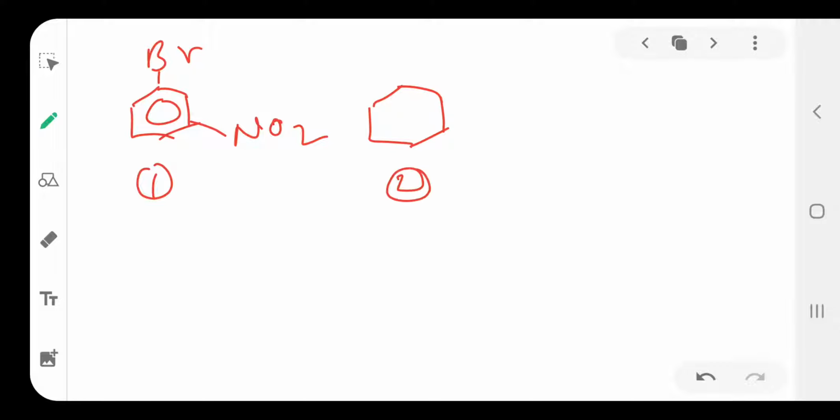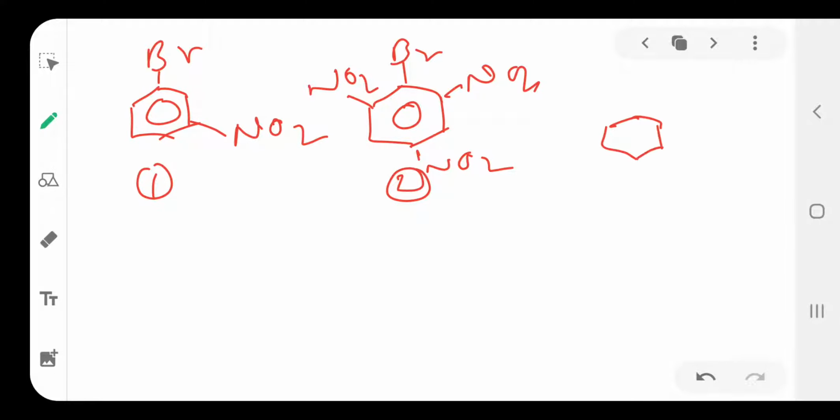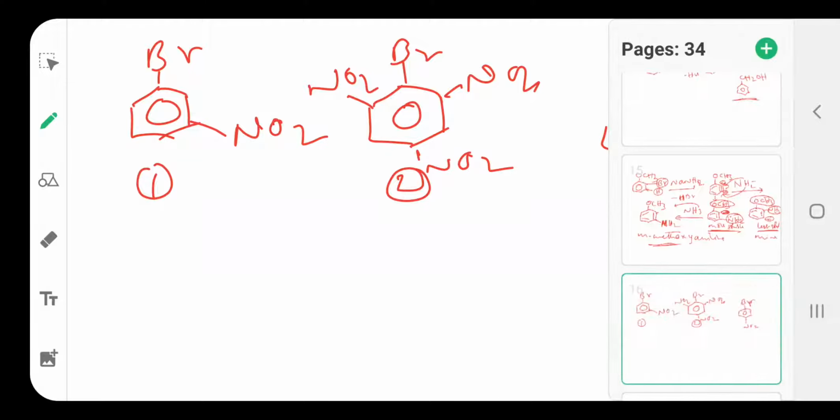The first one is meta-nitrobromobenzene. The second one is 2,4,6-trinitrobromobenzene. The third one is para-nitrobromobenzene.